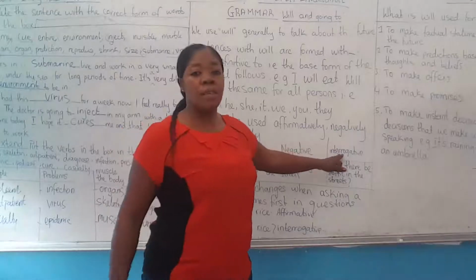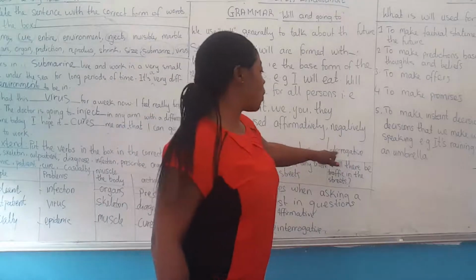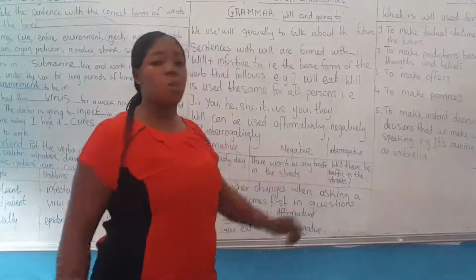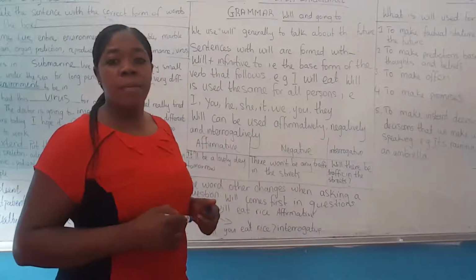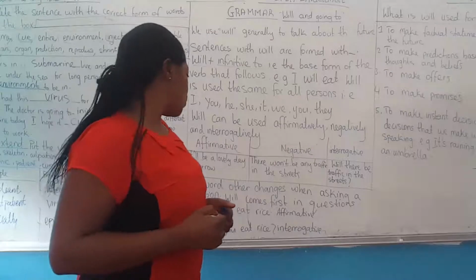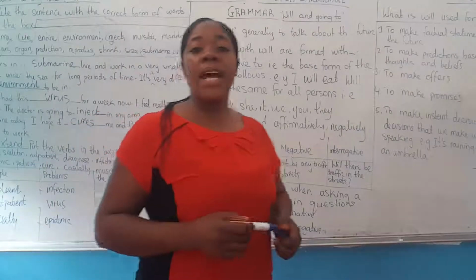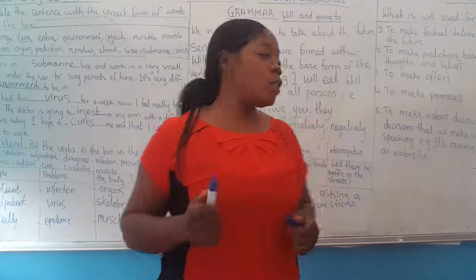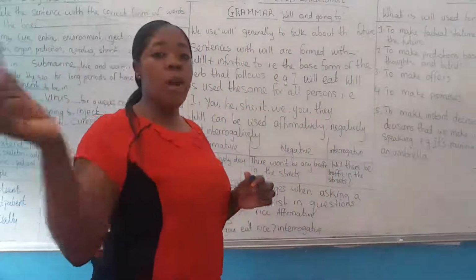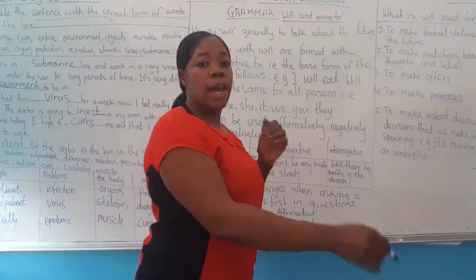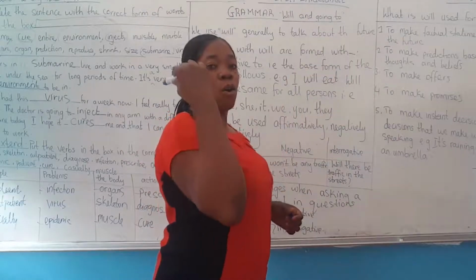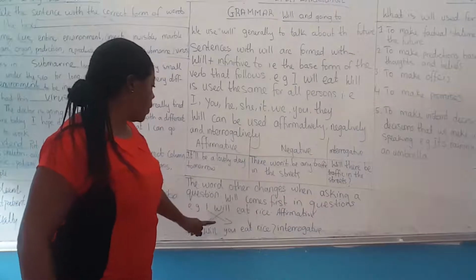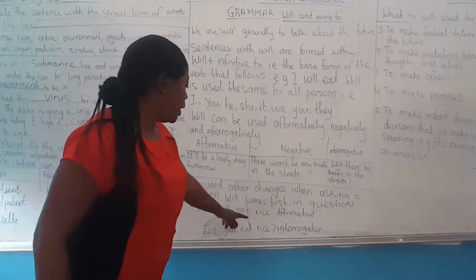Now interrogative. Let's see how to ask questions with will. Will there be traffic in the street tomorrow? Remember when asking questions, the word order has to change. Will comes in front, and then the word that follows goes behind. For example, I will eat rice.